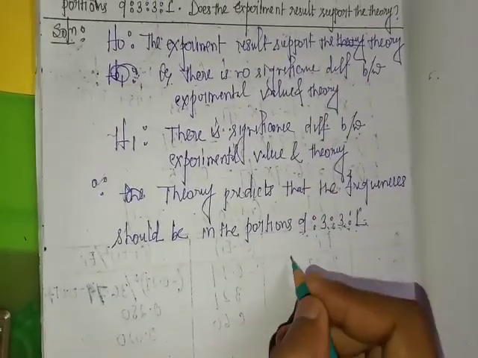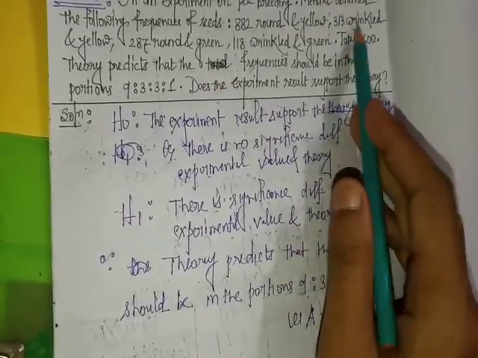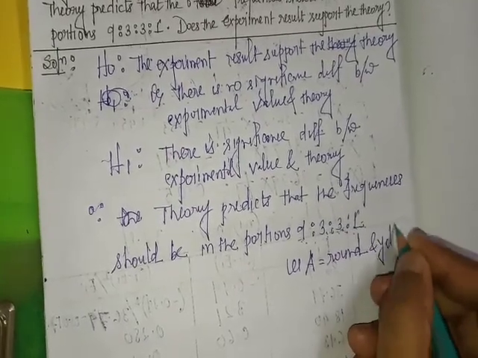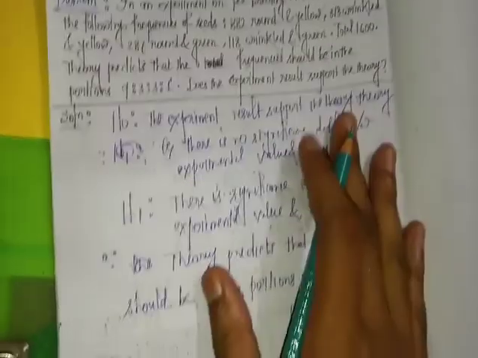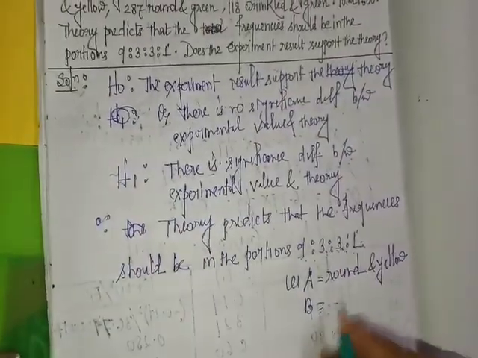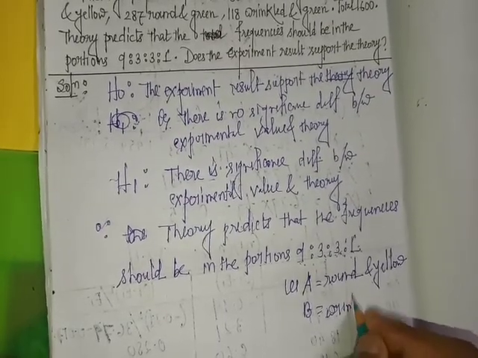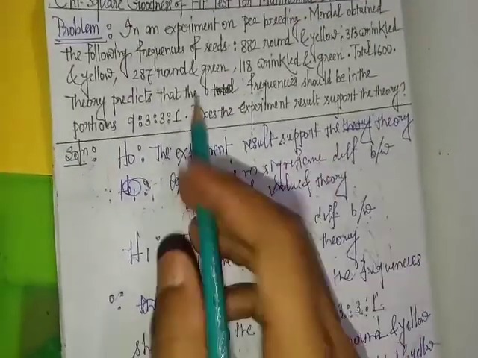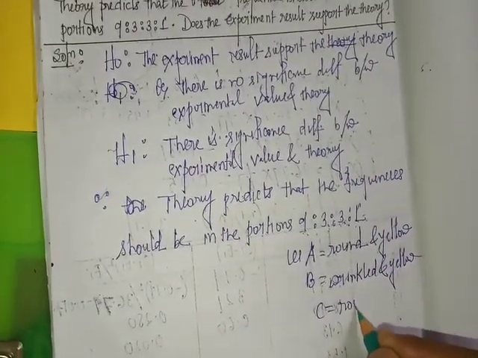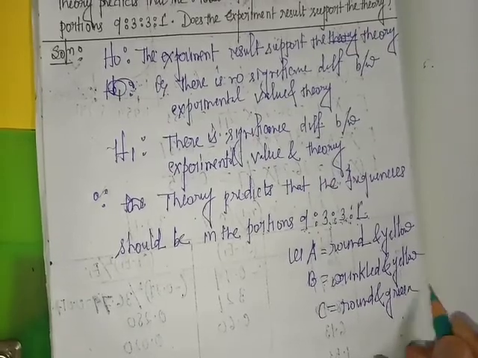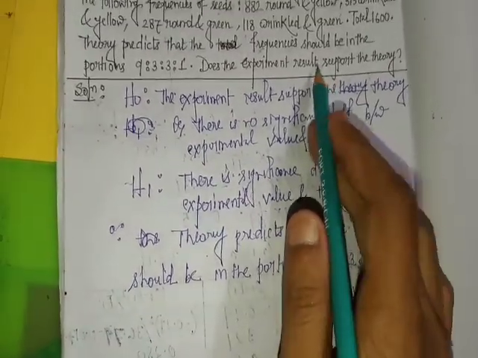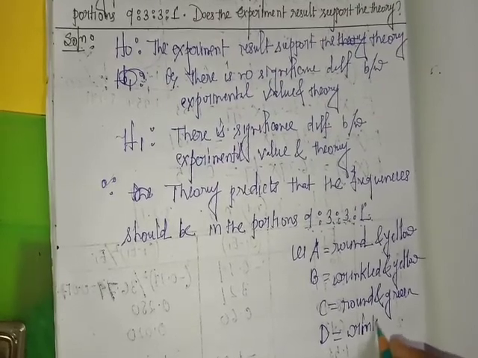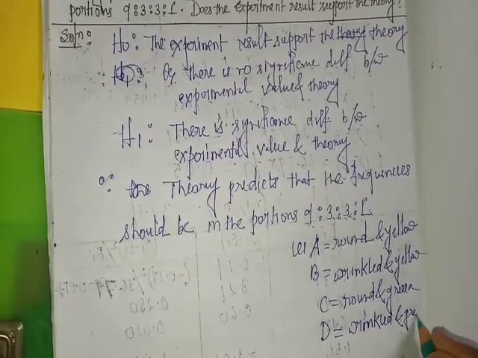Let A equal round and yellow, B equal wrinkled and yellow, C equal round and green, and D equal wrinkled and green.